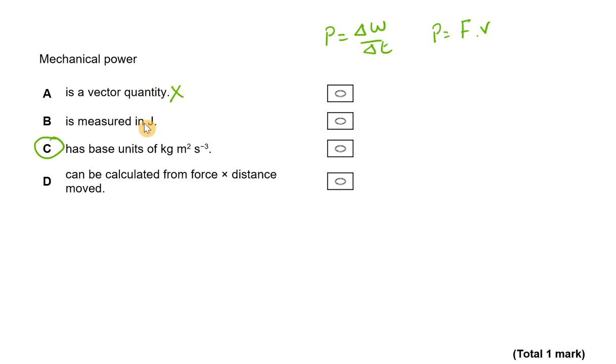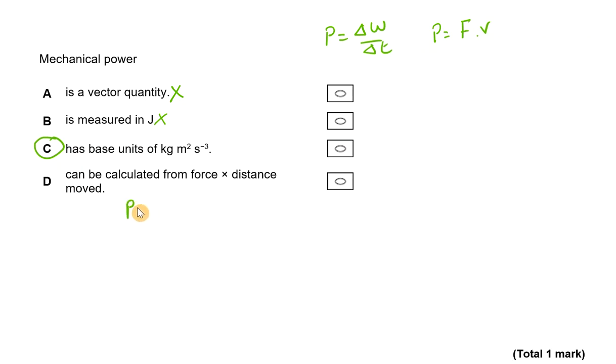It's measured in joules. No, it's measured in watts. We could say it's measured in joules per second, but it's not measured in joules. That's energy. Has the base units of kilogram meter squared per second cubed. Let's have a look, see why that is true.